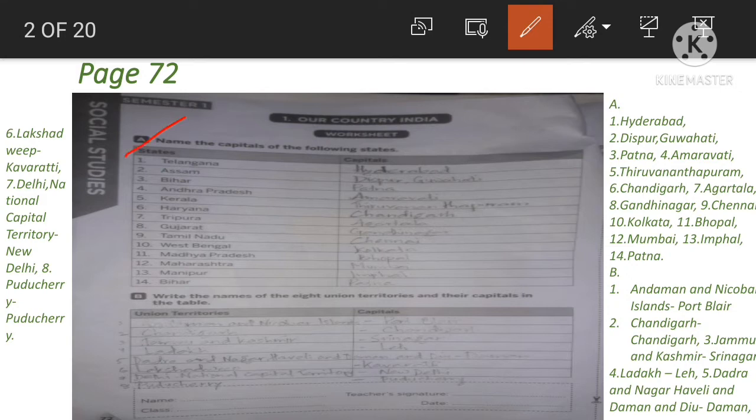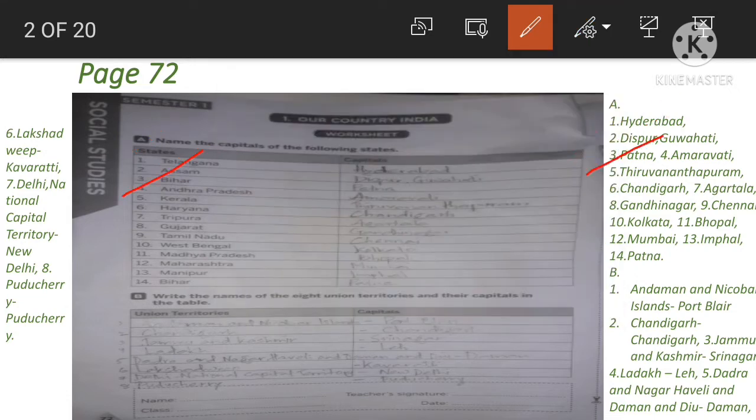1. Telangana. What is the capital of Telangana? It is Hyderabad. So what do you mean by capital? A capital is a place where all the important works and government activities are done. So that place is called a capital. Next, Assam. Capital of Assam is Dispur. Dispur is in Guwahati.